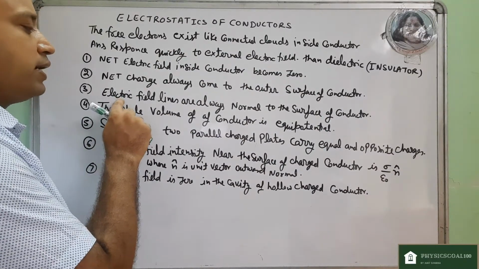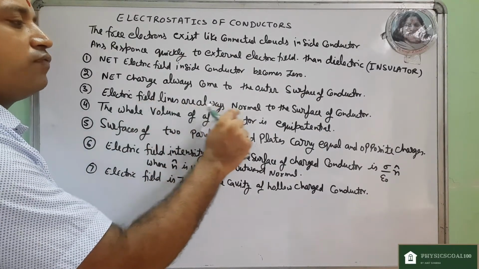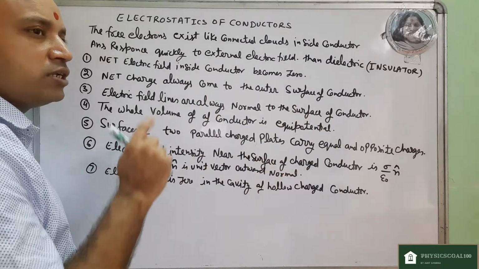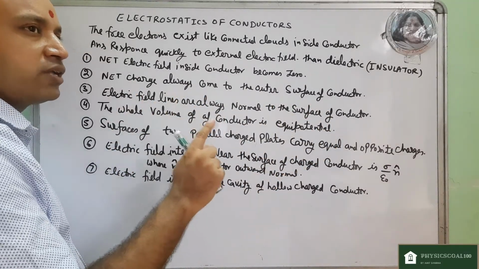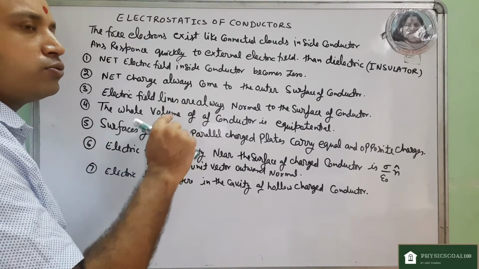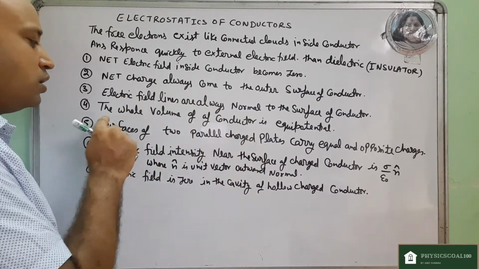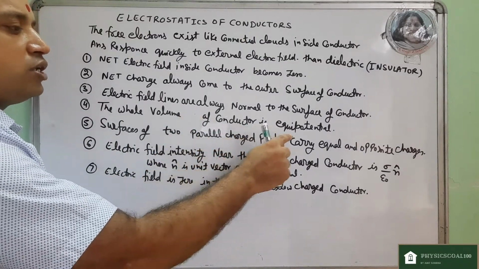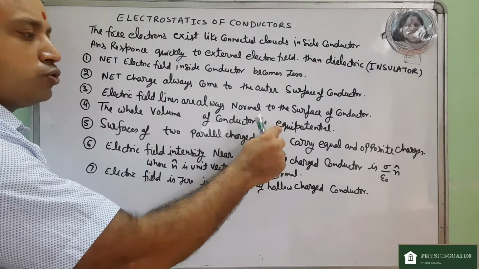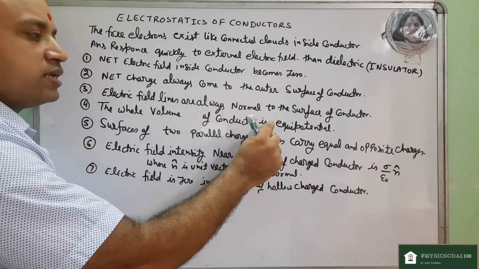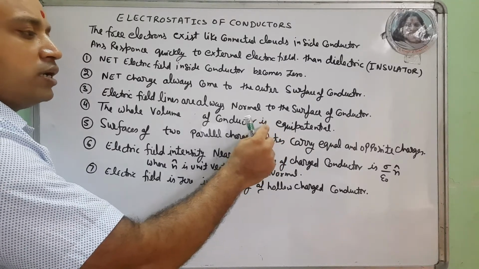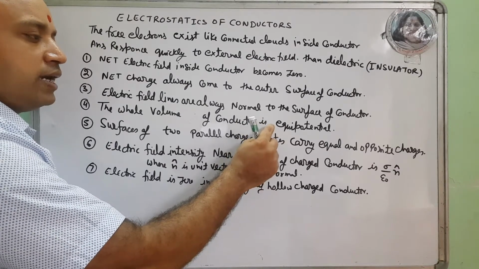Third property, electric field lines are always normal to the surface of the conductor, which means there is no component of electric field parallel to the surface of the conductor. The whole volume of the conductor is equipotential. It shows that the electric field lines are always normally outward to the conductor, so that no component exists parallel to the surface.